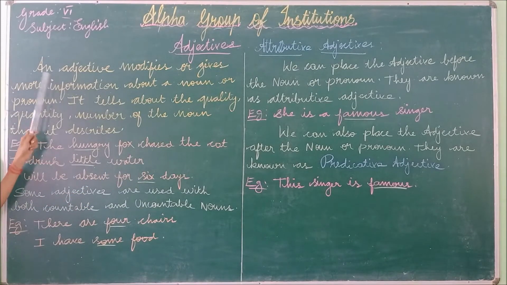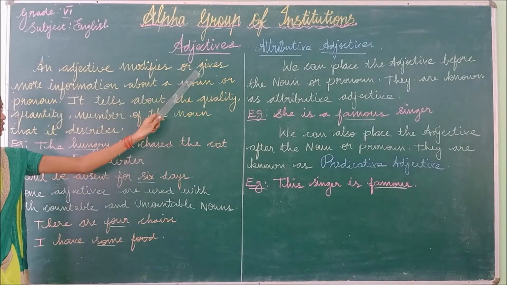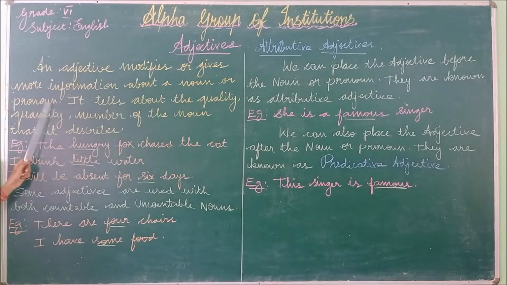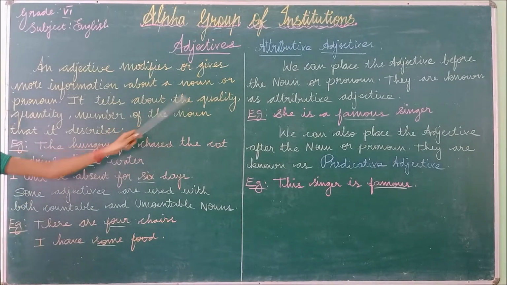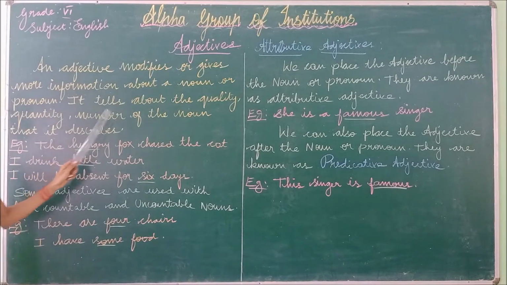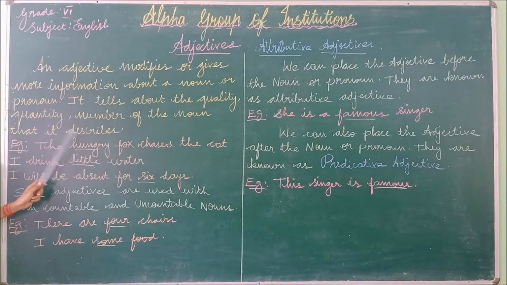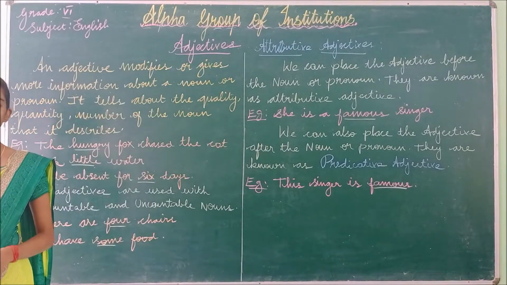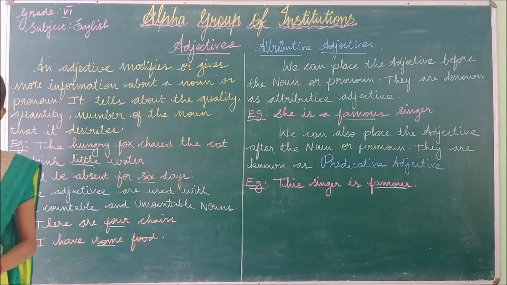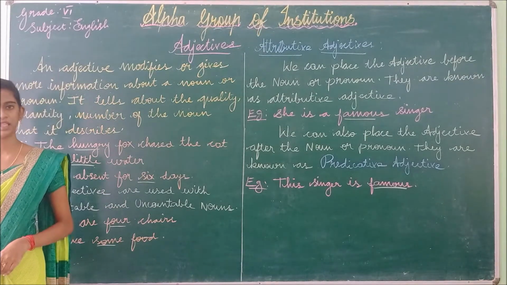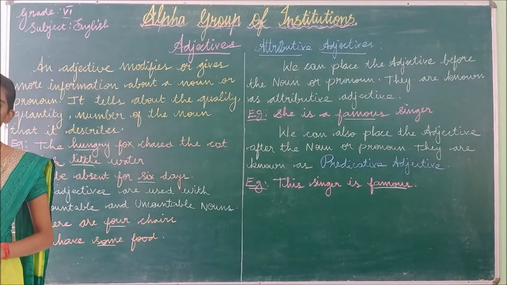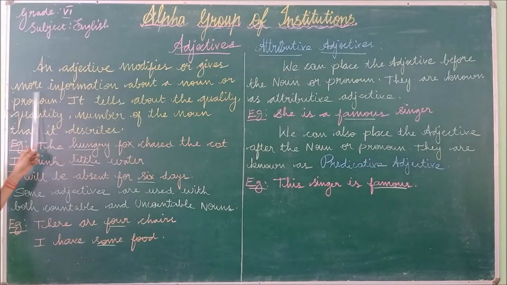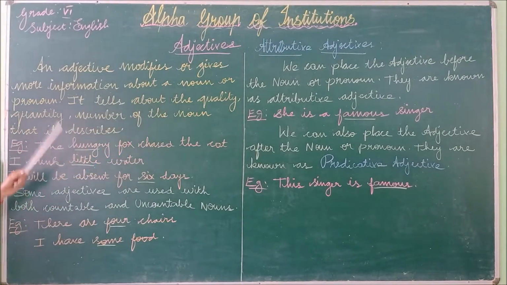Okay, we read once again. An adjective modifies or gives more information about a noun or pronoun. It tells about the quality, quantity, number of the noun that it describes. So adjective is nothing but a modifier, and it gives more information about the noun and the pronoun. You already know what is meant by noun and what is meant by pronoun.